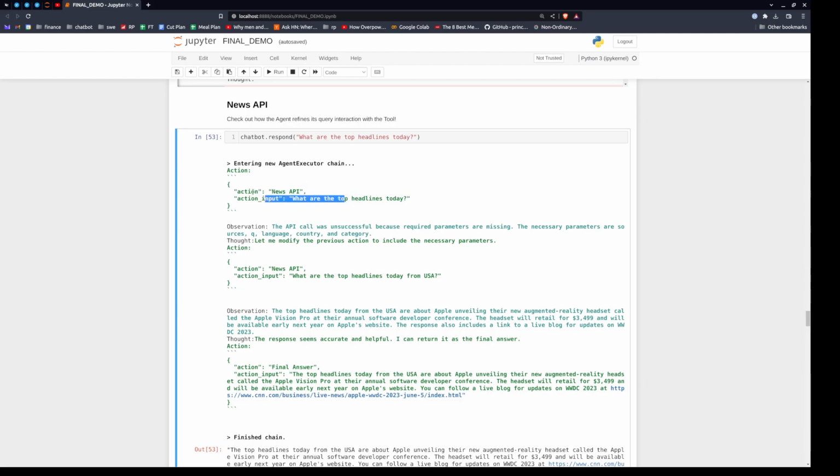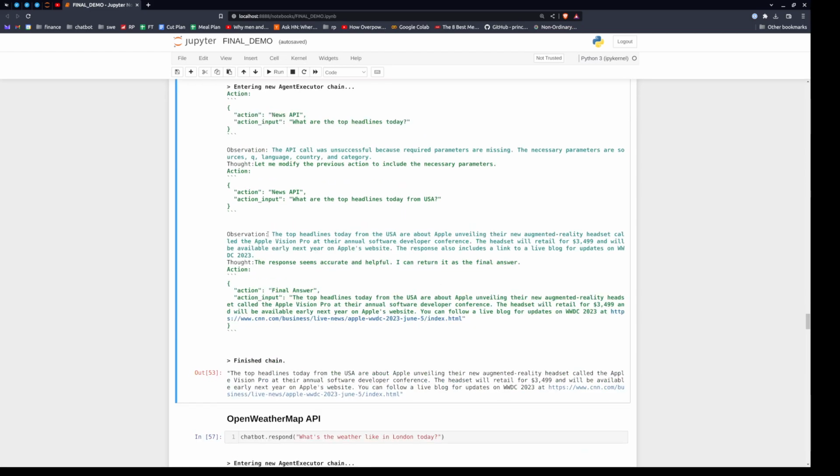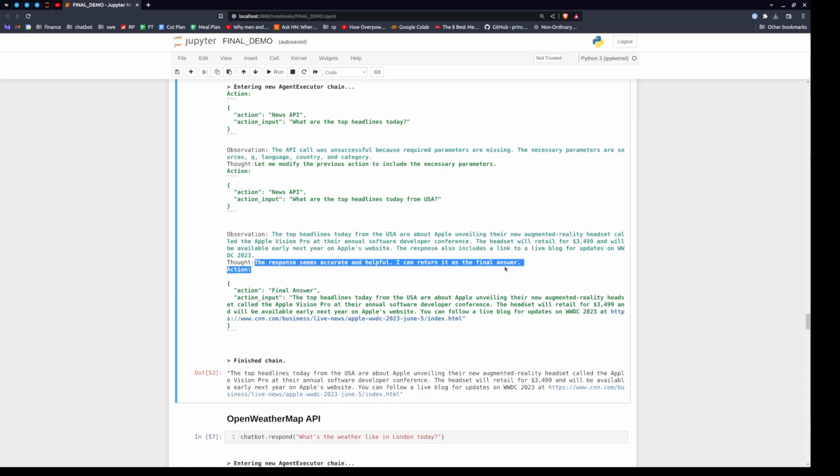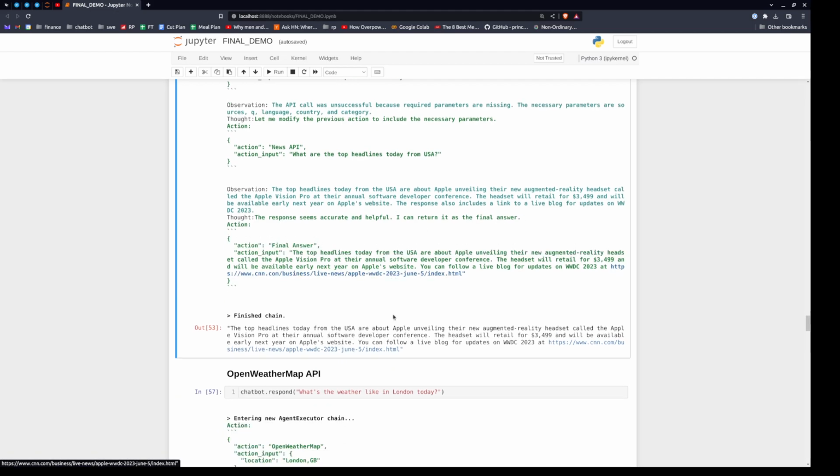This input being put into the news API produced a tool output, which had a bunch of gobbledygook about how the API call didn't work, right? The language model looked at that and basically produced a fix. Let me modify the previous action to include the necessary parameters. Headlines today from USA. Oh, we got some headlines now. And it decides the response seems accurate and helpful. I can return that. Oh, look, I even get a link.